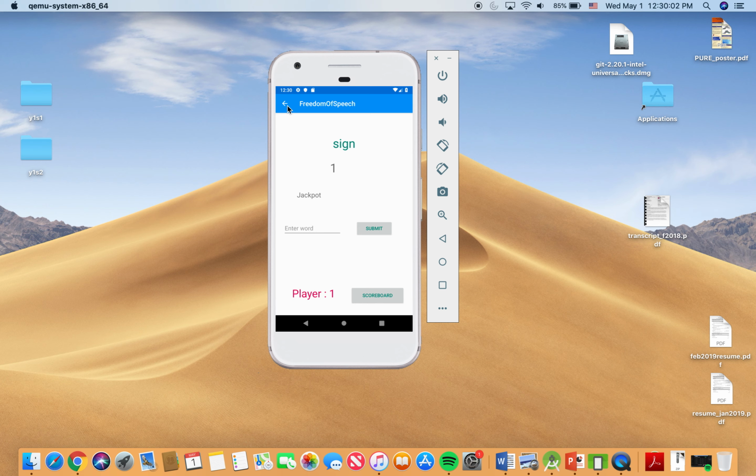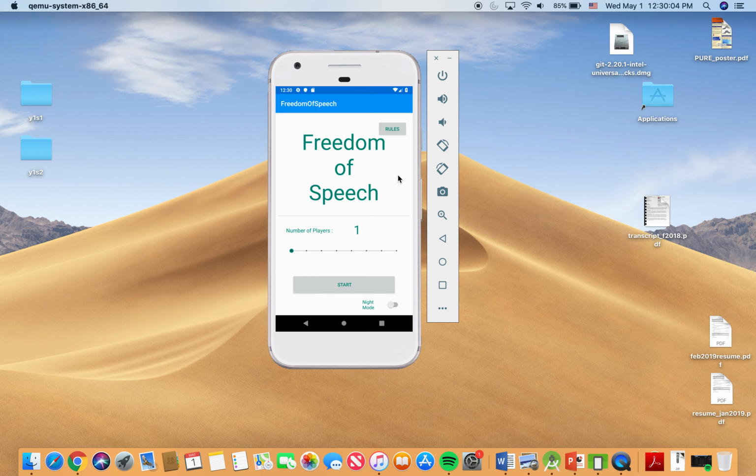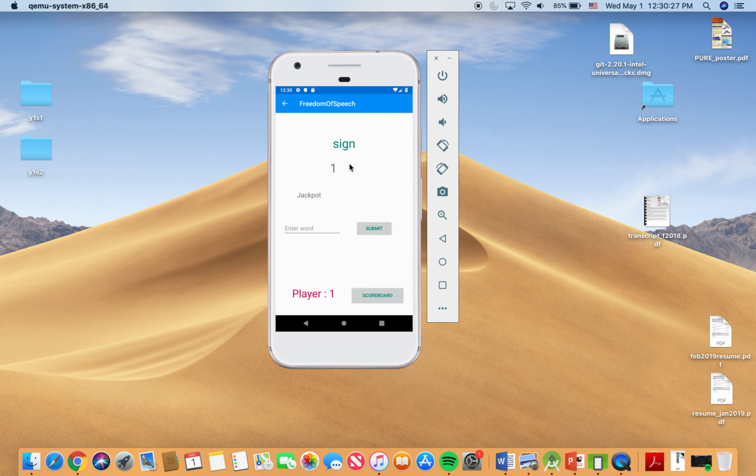And then the API that we used was a dictionary API, and basically what the call does is it checks if the word is a valid word in the dictionary, and then that will let the app know if this is a valid input or not. And every single time that we start the game, we also call the API to give us a random word to start off with. Last time it was kill, and this time it just happens to be sign. So every time we get a different word for player one to begin the game, and from there on, everyone uses the previous person's word.